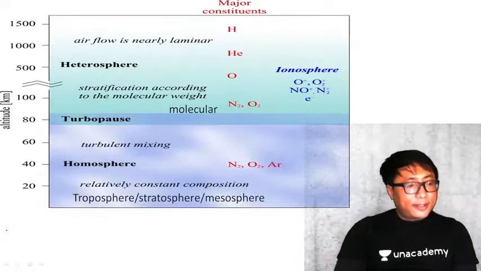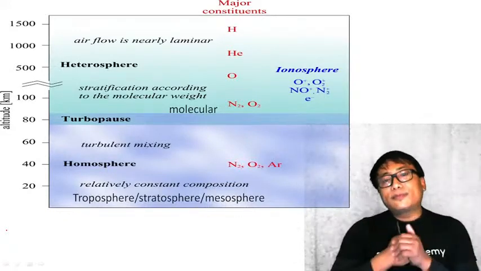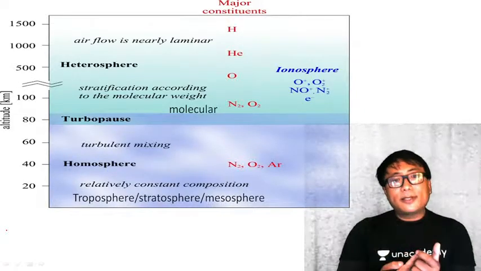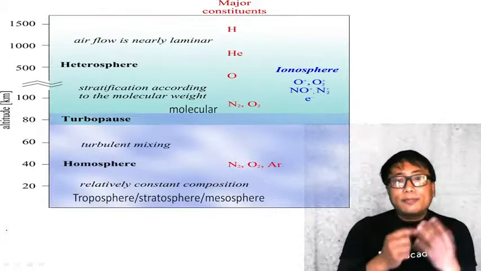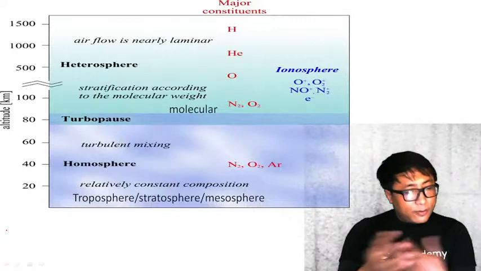How can it be? You see, we have seen the different components of the atmosphere. We have gases, water vapor, and particulate matter. Under the gases, we have nitrogen, oxygen. All of these gases are there.